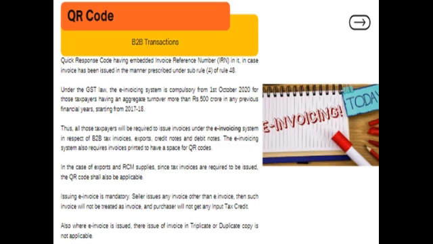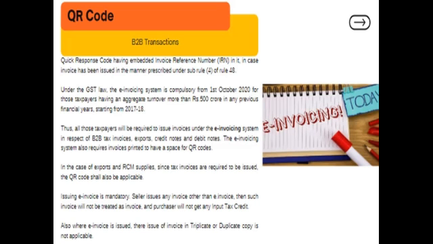Now, the GST Council approved the proposal to introduce electronic invoice in a phased manner in the 37th meeting, which was held on 20th September 2019. Accordingly, steps have been taken to introduce e-invoicing for reporting of business to business invoices to the GST system beginning from 1st January 2020 on voluntary basis.